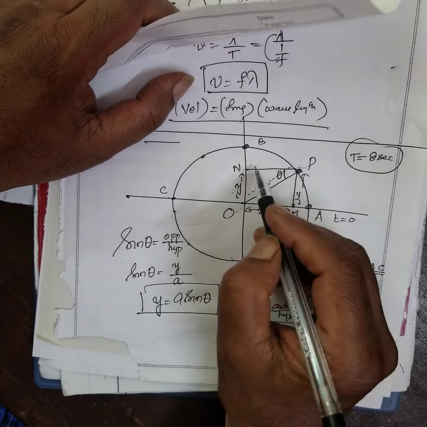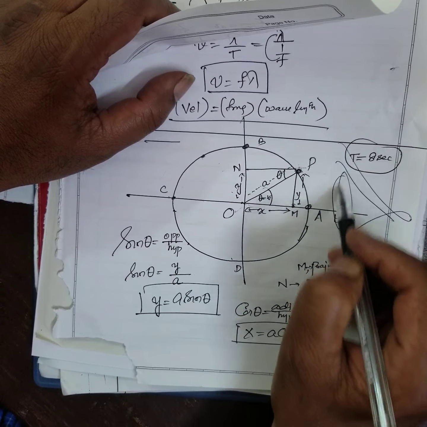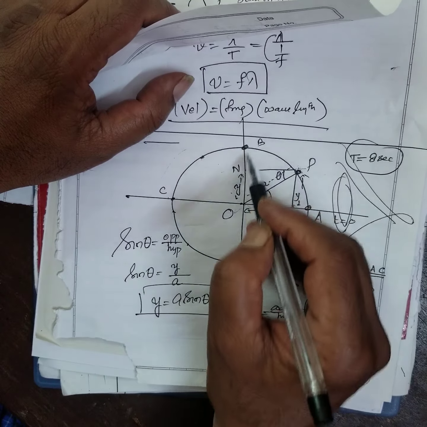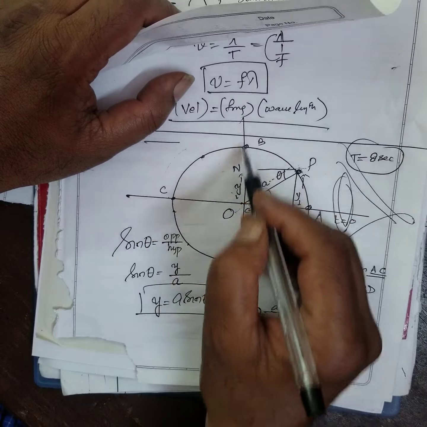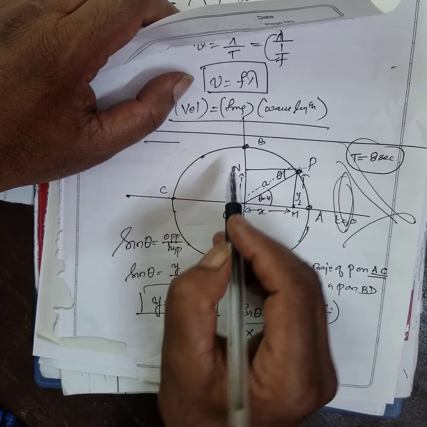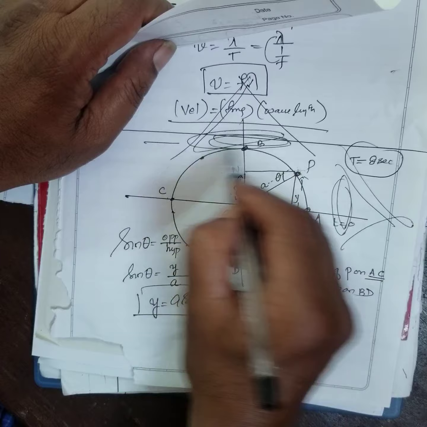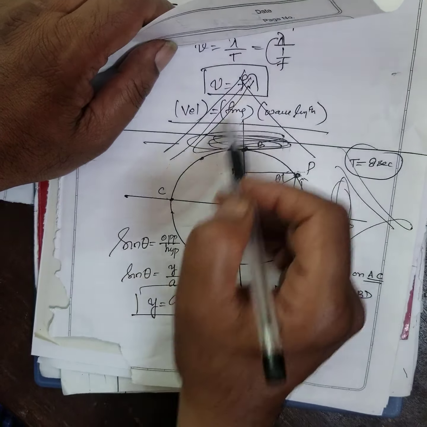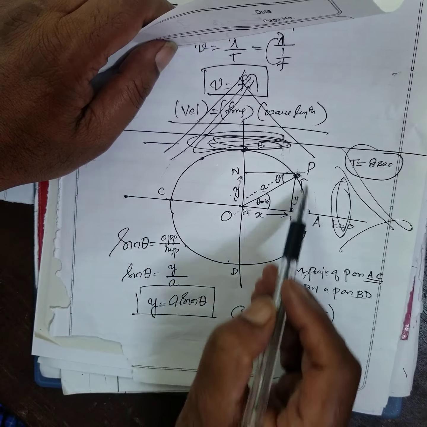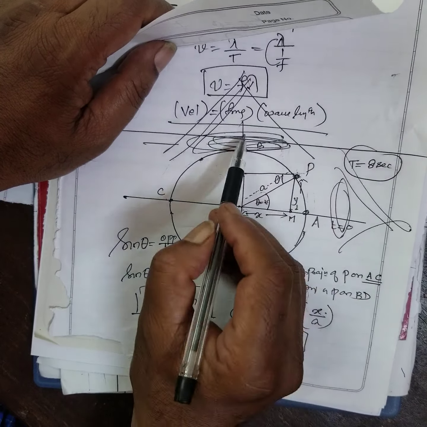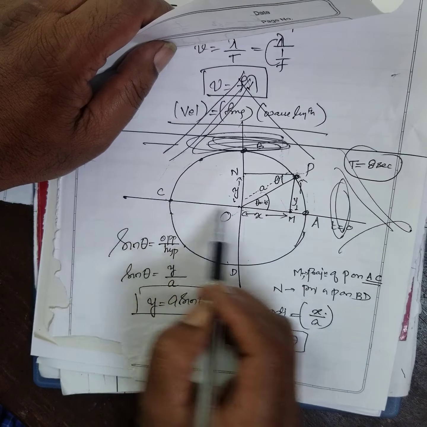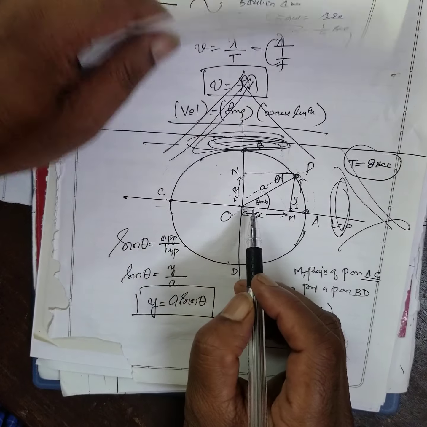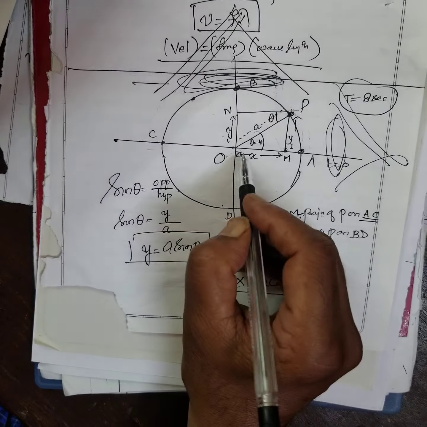Can you follow? Now I observe here, this is my eye, just observing it. As the particle moves here, N is going up and down, is it not? Up and down. Suppose my eye is like this, and I am viewing in this direction. When I view in this direction, the particle moves in a circular orbit. If I observe this shadow, what will happen? It will go in a to and fro motion about the mean position. Understood? Now I move this paper upward. What will happen?